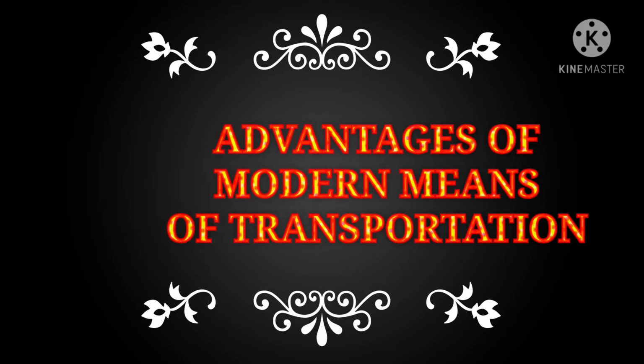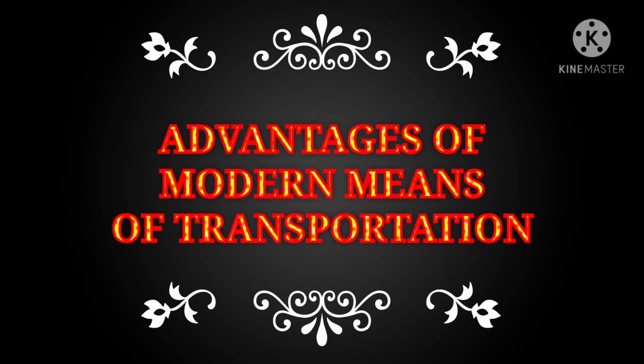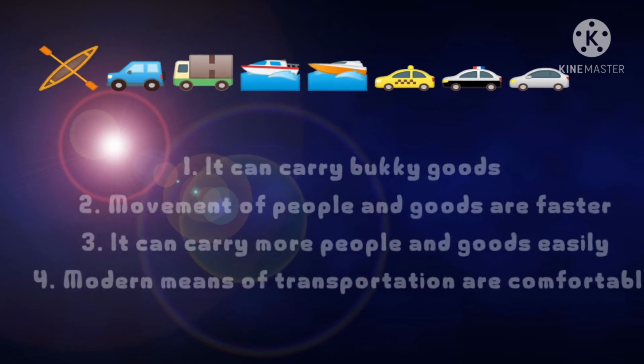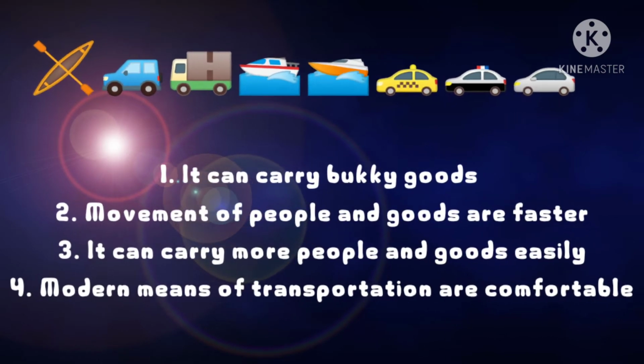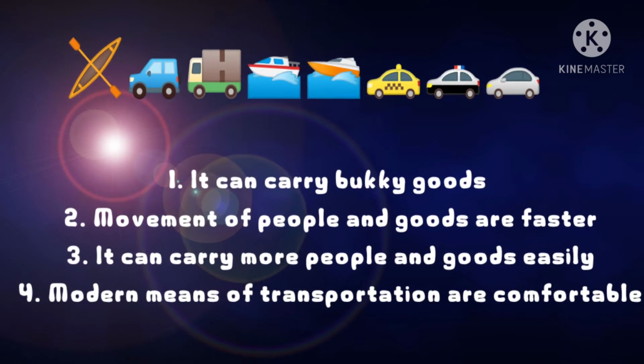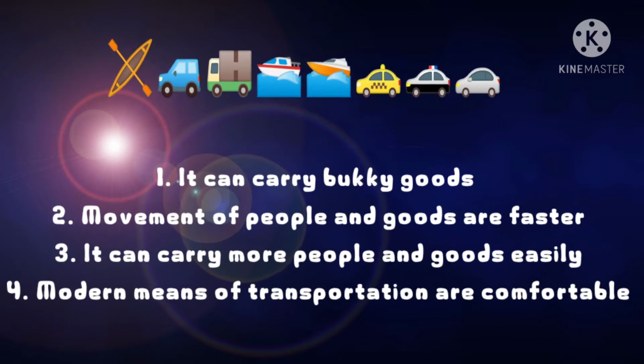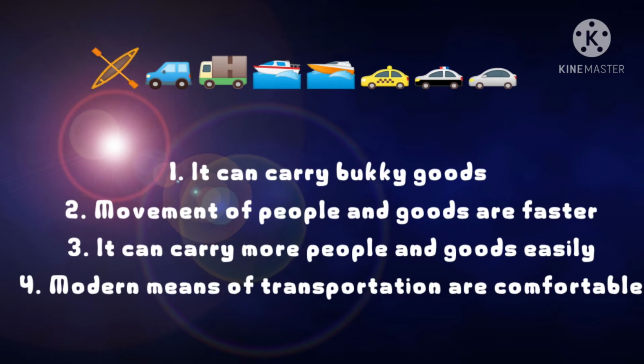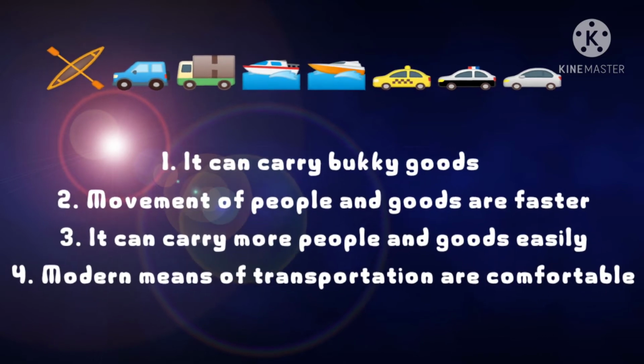Now, why don't we see the advantages of modern means of transportation? Why is modern means of transportation good? The first one here is it can carry bulky goods. Like the aeroplane, it carries bulky goods. It can carry more than 10 goods.